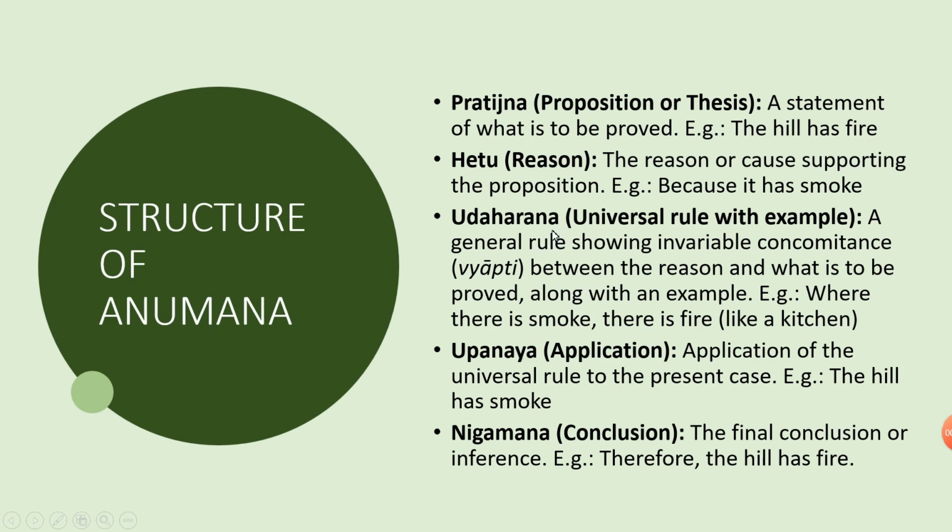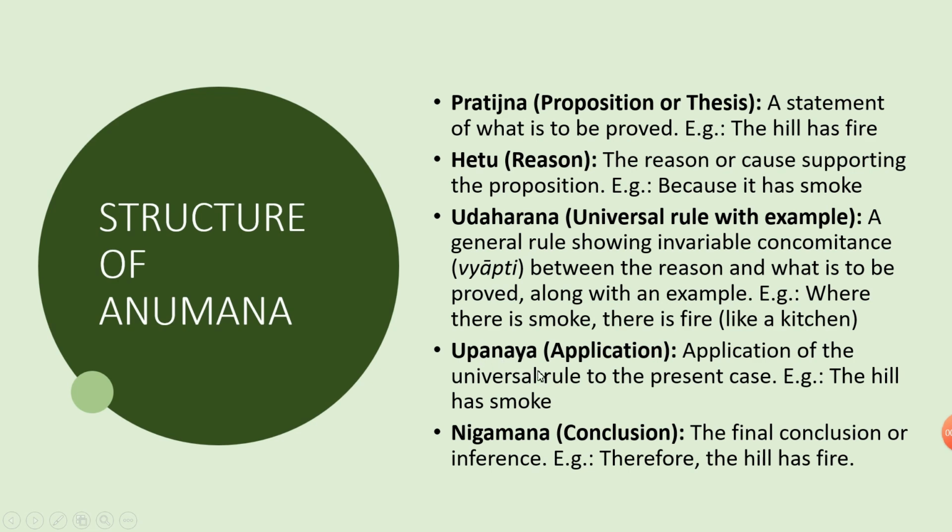In the structure of Anumana, don't confuse this with our usual idea of an example. It is universal. What they are saying, how they are assuming it, is: where there is smoke, there is fire. How did they know? They have seen it in the house kitchen. When cooking, whenever there was a fire, smoke would arise.